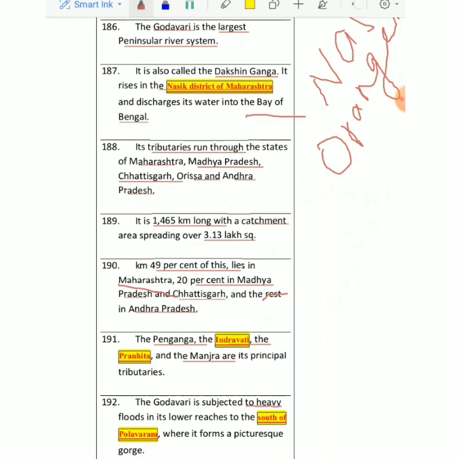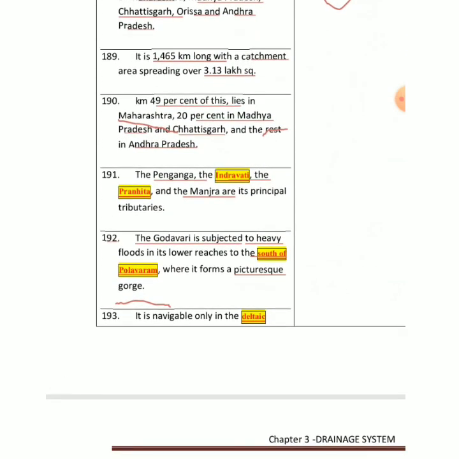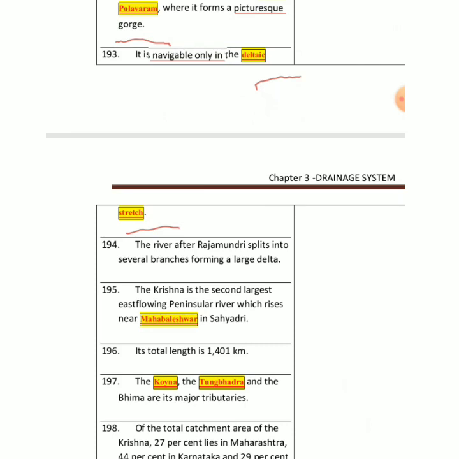Godavari causes so many floods in its lower reach to the south of Polavaram, and it forms a very famous gorge there at Polavaram. And this river is also navigable. It's used for navigation purposes. And in the delta, because here the river deposits a delta also, the river at Rajahmundry splits into several branches and forms a large delta. Now this is about Godavari.